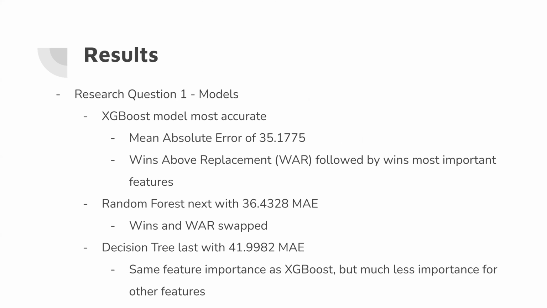So for the results for our first question, the models, we found the XGBoost model was the most accurate with a mean absolute error of around 35. WAR followed by wins were the most important features. And this was similar for the other models too, but I'll get into the feature importance on the next slide. The random forest was next with about a 36 MAE. And then finally, the decision tree was last place with a 42 MAE.